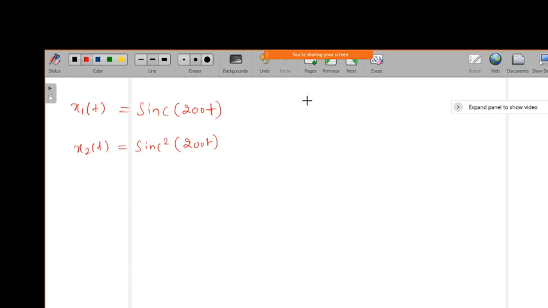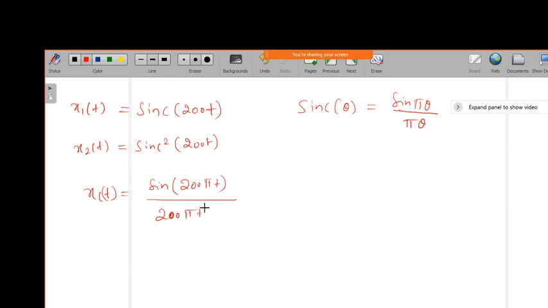This sinc function we can represent like this: sinc of theta is equal to sine of pi theta by pi theta. Now we can use this expression and write x1 of t as sine of 200 pi t divided by 200 pi t.